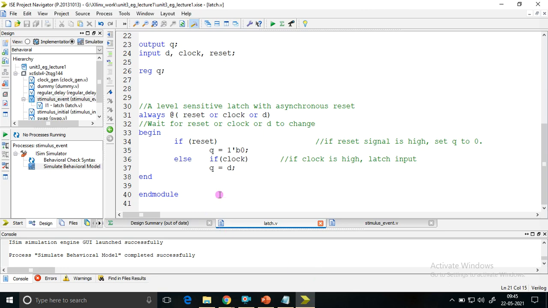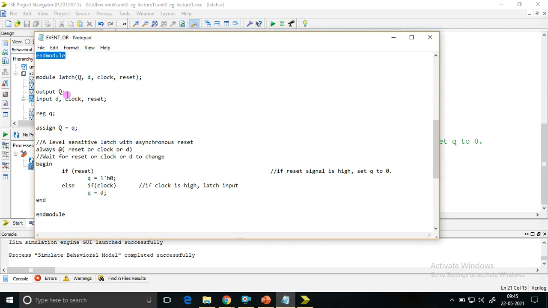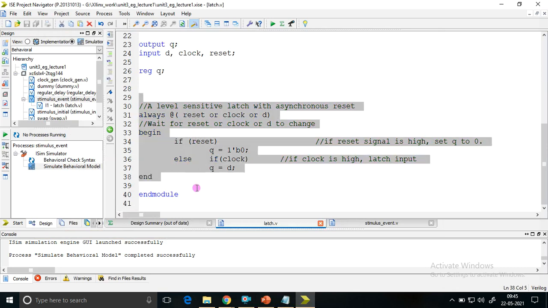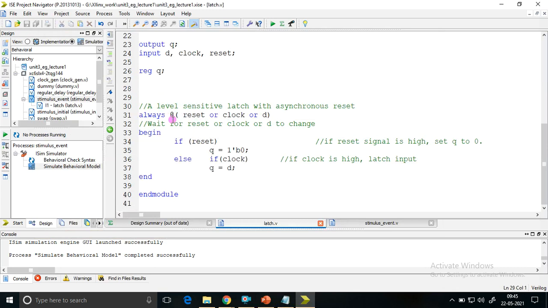Now, if I want to have a flip-flop here, let me retain the name as latch itself, let us not worry. In this place, I use an edge-triggered flip-flop. So I'll just put the edge-triggered flip-flop code, copy. I remove this, or let me just comment it.